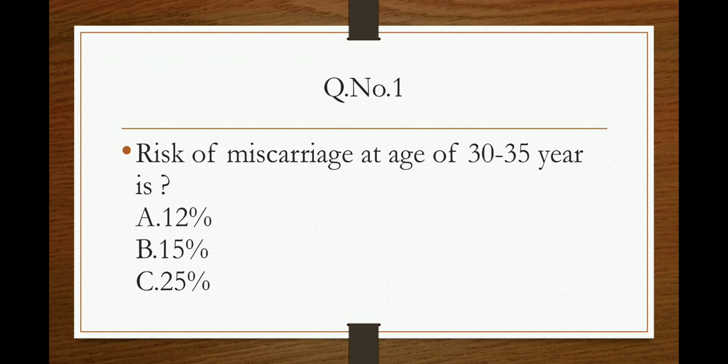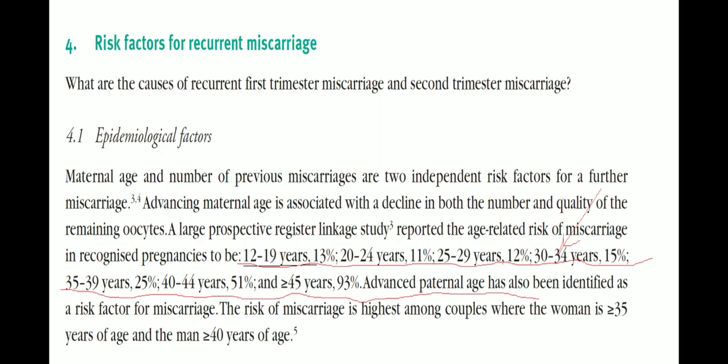Basically, you have to go to the guideline of recurrent miscarriages and try to find out the answer related to this question. Not only do you have to memorize the risk of miscarriage at the age of 30 and 35 years, but it would be better if you find the other risks related to the other age groups as well. Point 4 of the guideline of the recurrent miscarriages. When we check the epidemiological factor, we can find the answer to these questions.